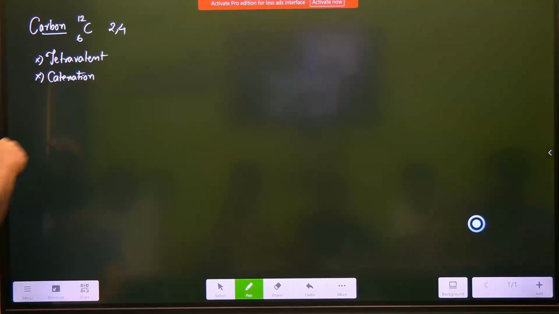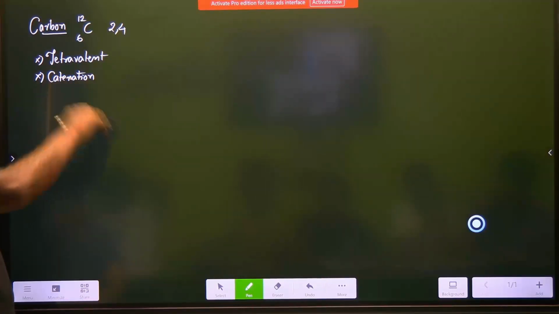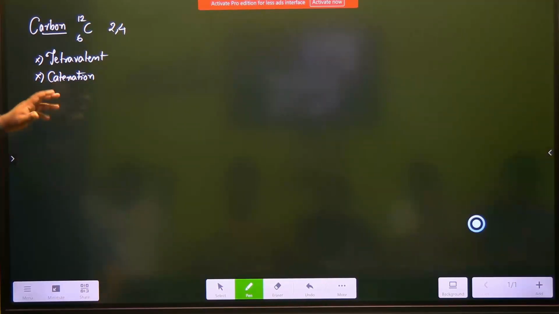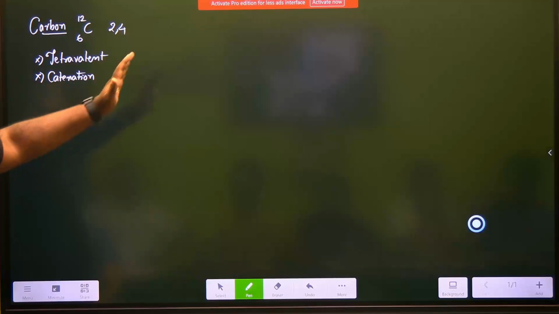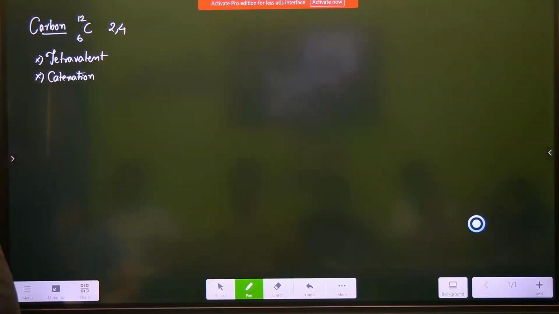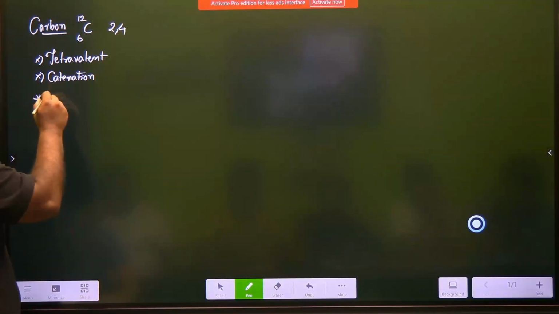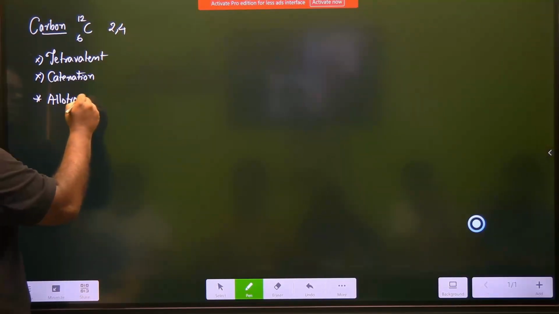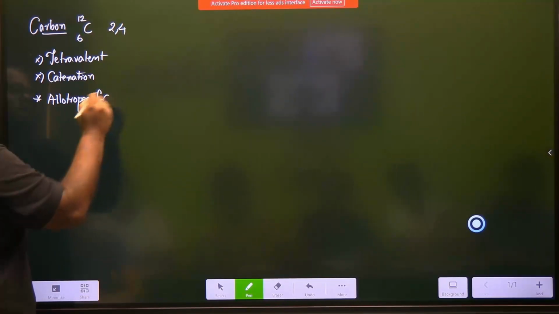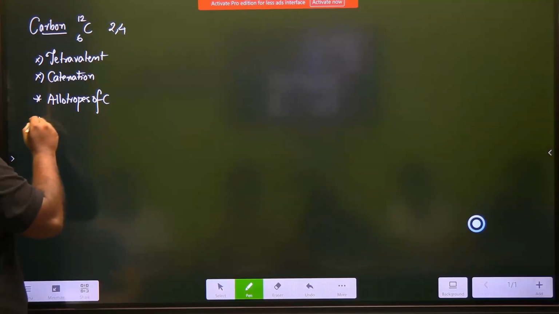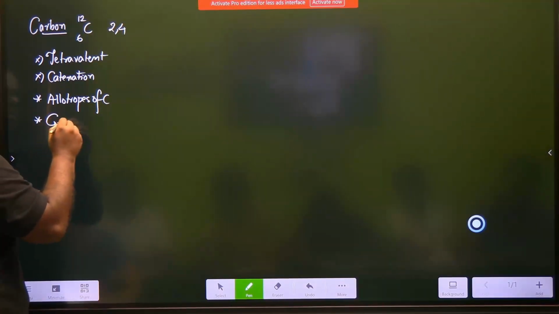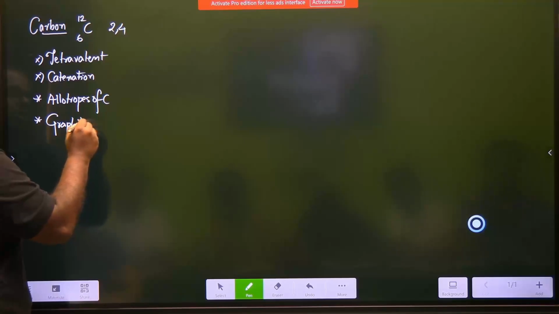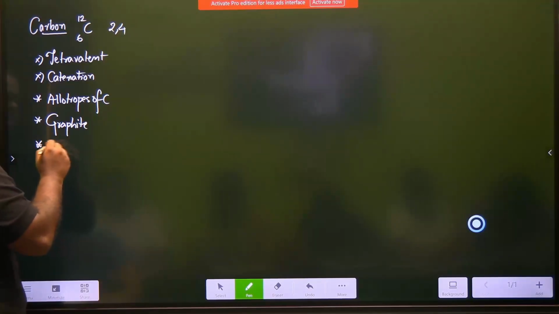It exhibits the property of catenation. Catenation is the property in which a carbon atom links with many carbon atoms to form long and stable chains. Okay. After that, we also spoke about allotropes of carbon. In these allotropes, we studied 2 allotropes. One is graphite, and the other is known as diamond.